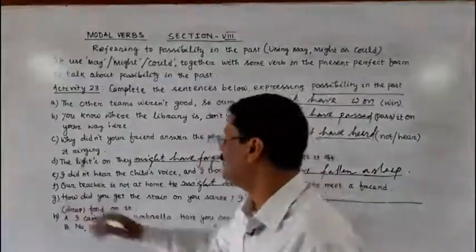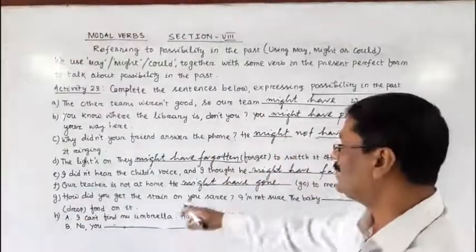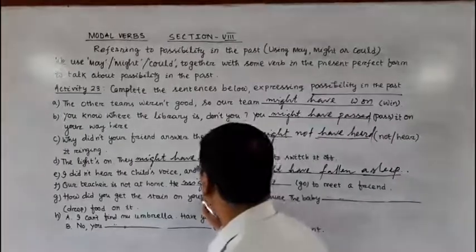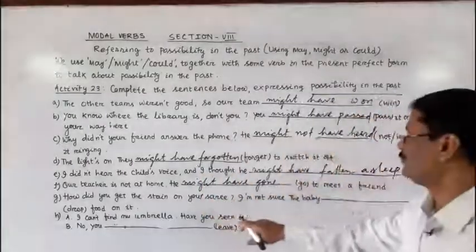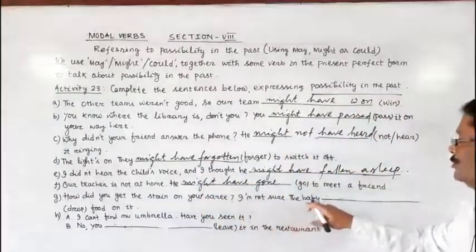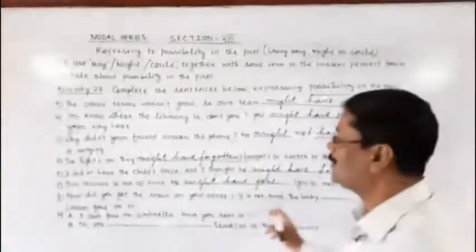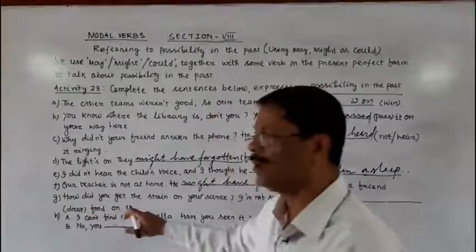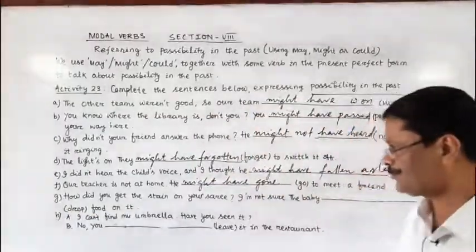Now next question. How did you get the stain on your sari? I am not sure. The baby dash. The verb that is given in the bracket is drop food on it.